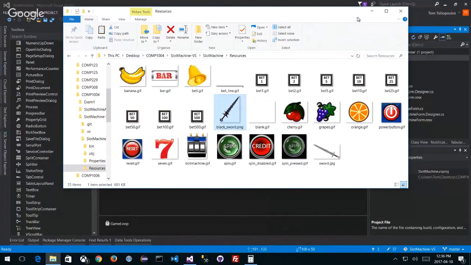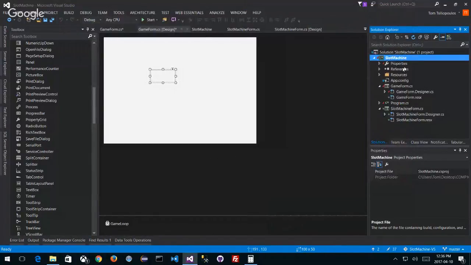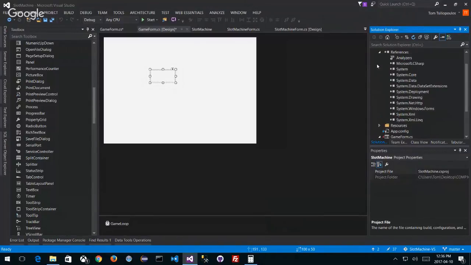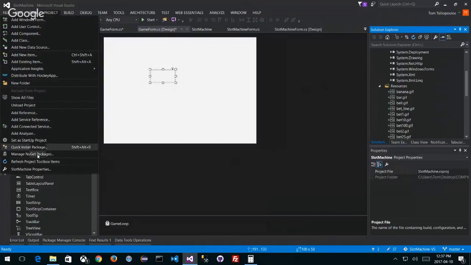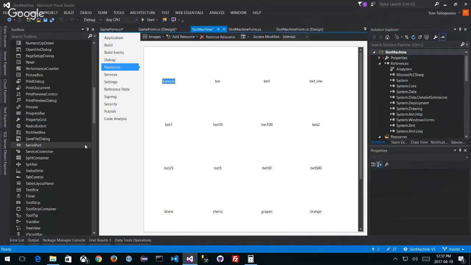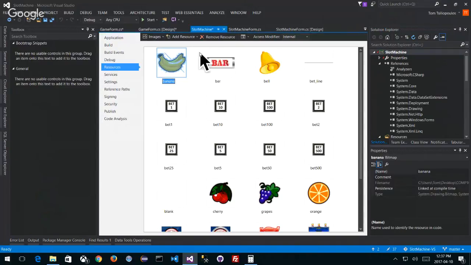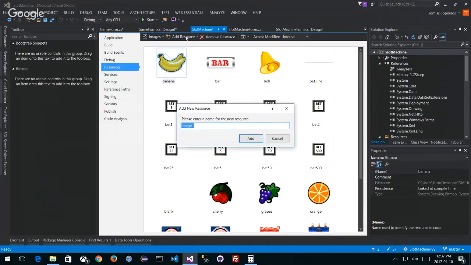Okay, cool. Now that I got the black sword in here, what I want to do, of course, is in references, I want to include it in my resources folder, right? So my resources folder doesn't include my black sword because I haven't included it, right? There's a couple ways I could do that. What I'd like to do, the best way when you include references of any kind, is go to your project and your slot machine properties, your project properties. You can look at resources, and I want to add an image, right? So images, I want to add a resource.